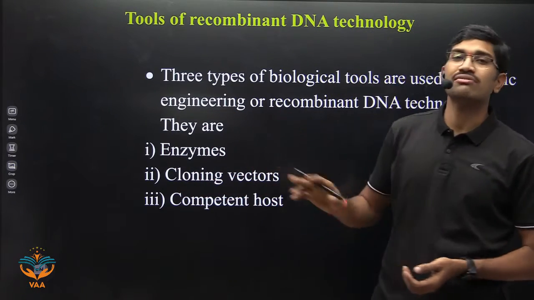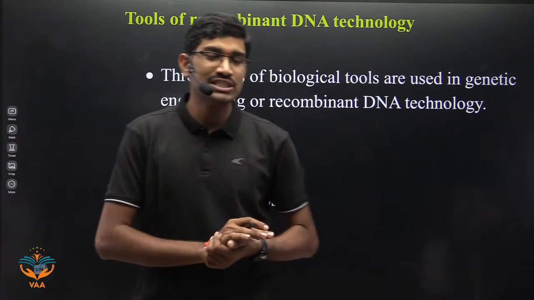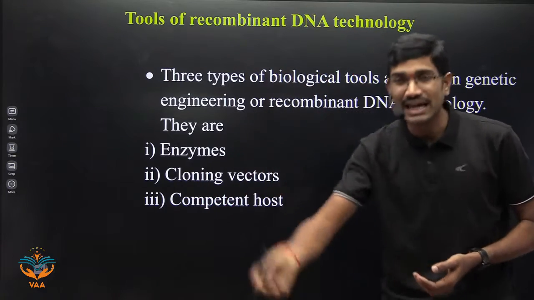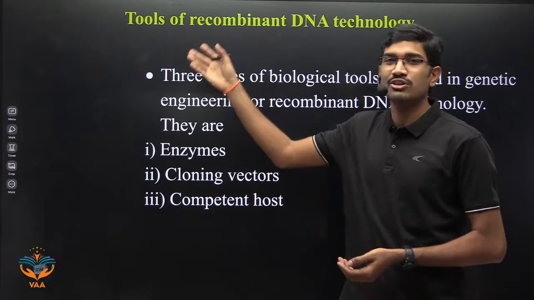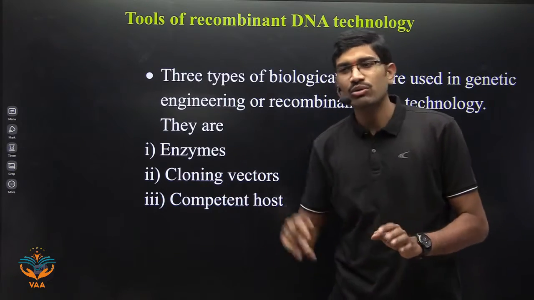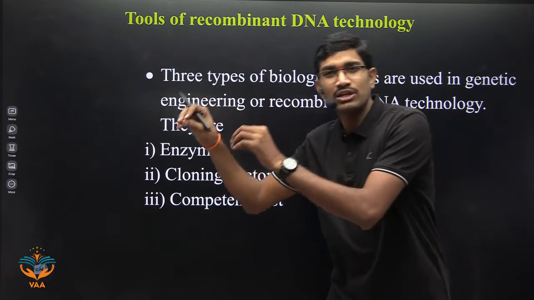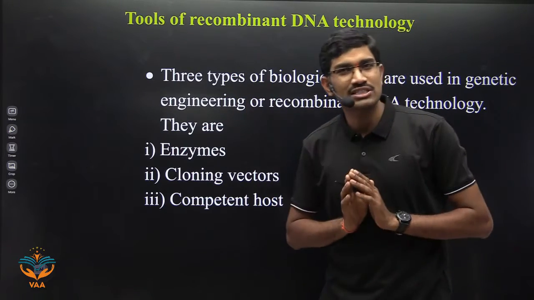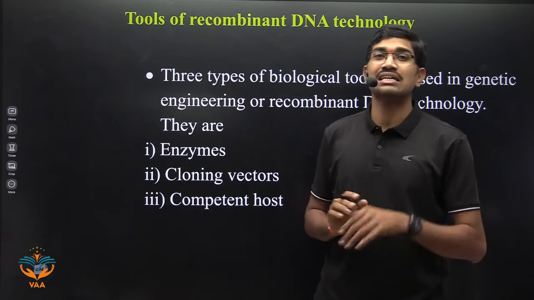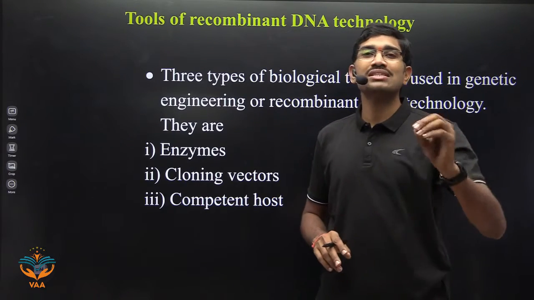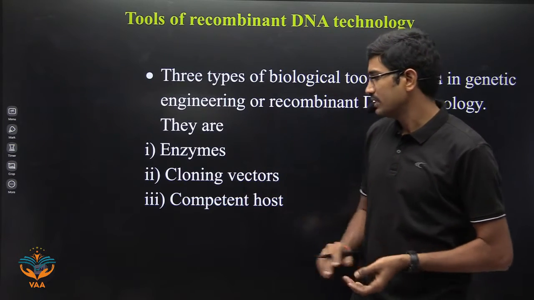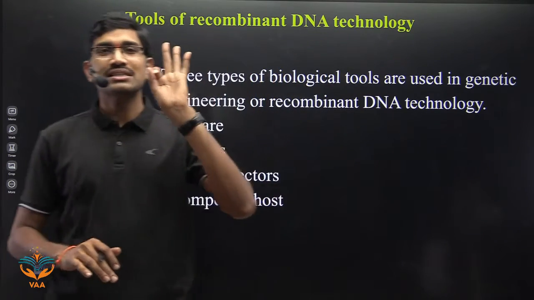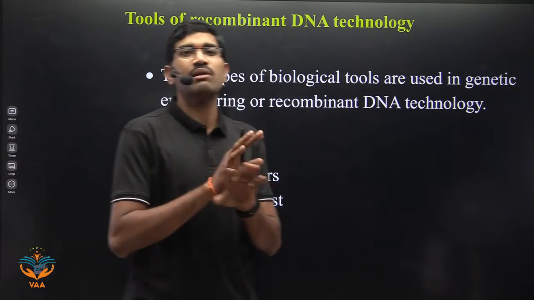Then we need some cloning vectors, not just plasmid. Just now we studied, no? Plasmid is a type of vector. Not only plasmid, there are many other types of vectors that we are using in recombinant DNA technology. In the NCERT, they talked about plasmid only, and some other vectors also. Those vectors we will study first, and whatever other things they mentioned in other chapters, we will study at the end. And then finally we will study the competent host. With that, the three important tools in recombinant DNA technology will be completed.